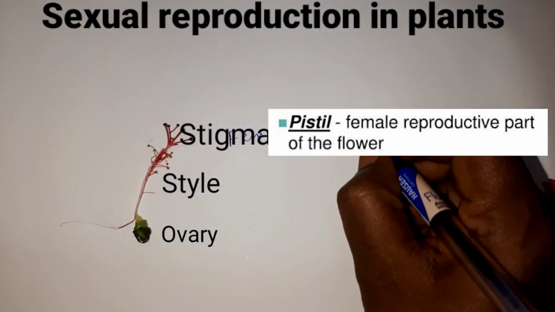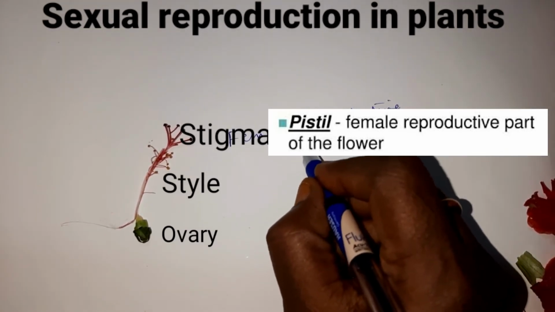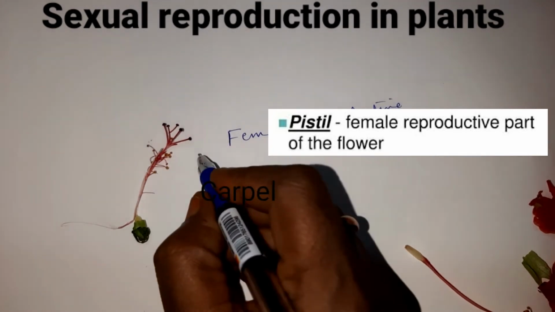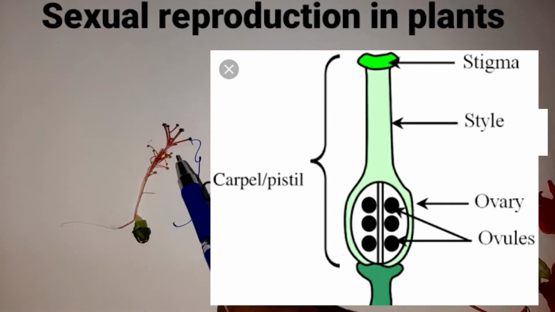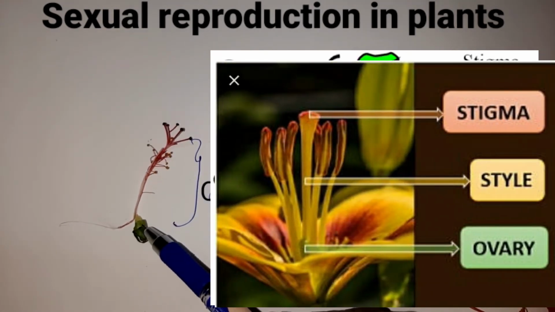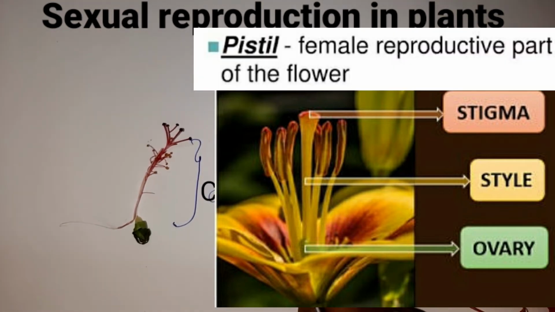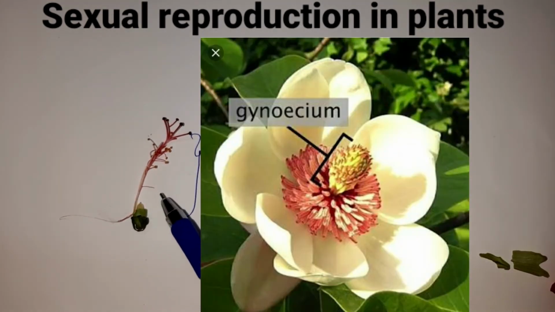So what is the female part? This total is called the carpel, or we call it the pistil. Carpel or pistil. So here stigma, style and ovary, we call it the female reproductive part, or carpel, children. Now this female part is also called gynoecium, children.